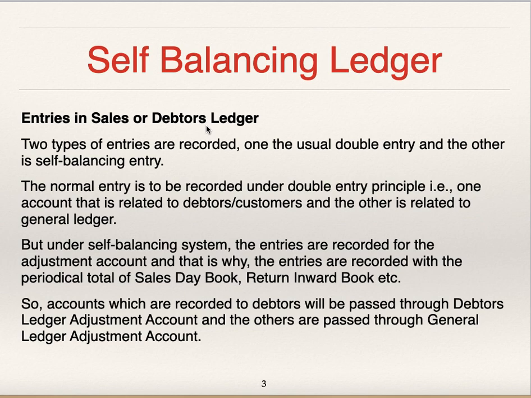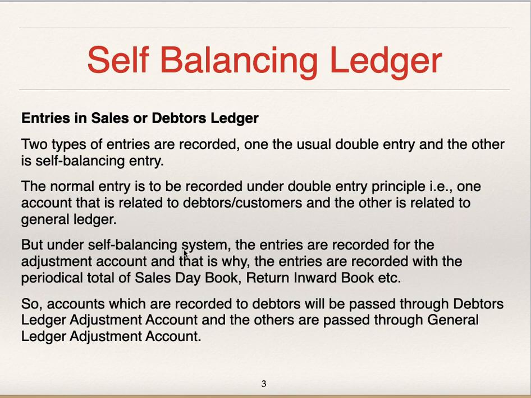In debtors ledger, general ledger adjustment account is opened, and in general ledger, debtors ledger adjustment account is opened. The normal entry is to be recorded under double entry principle, that is, one account related to debtors, that is customers, and the other account which is related to general ledger.